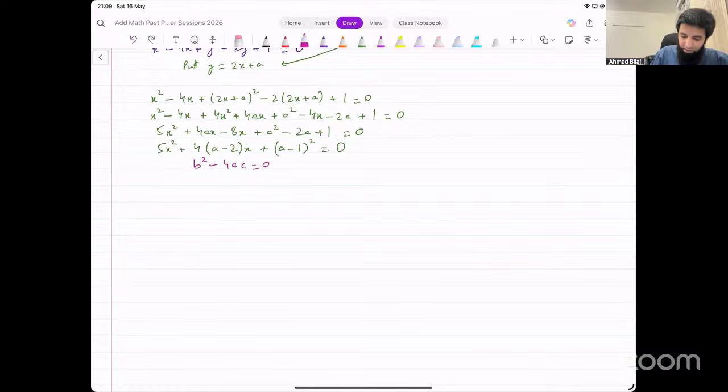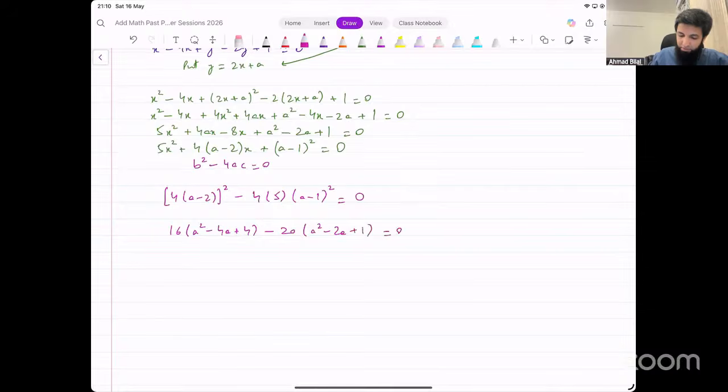So therefore, we have 4 into a minus 2 whole squared minus 4 into 5 into a minus 1 whole squared equals 0. 4 squared, that is 16, into a squared minus 4a plus 4 minus 20 into a squared minus 2a plus 1. That equals 0.